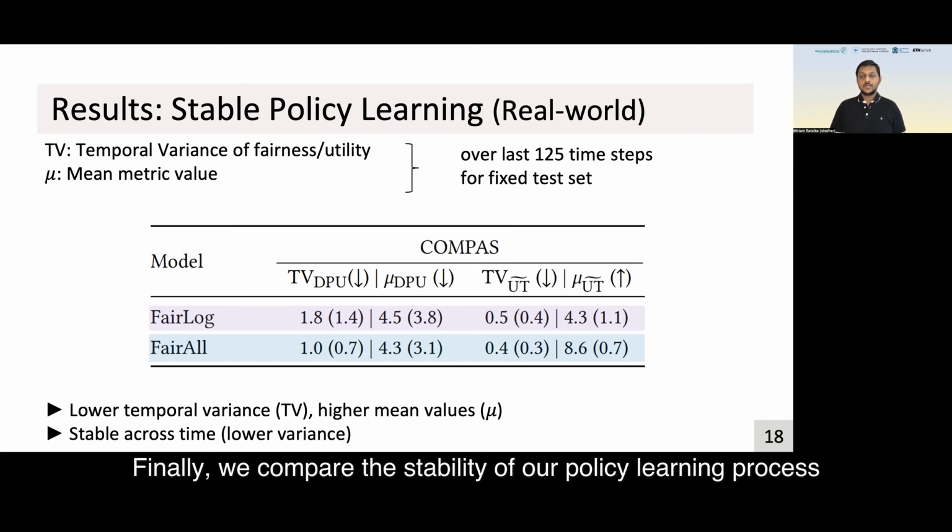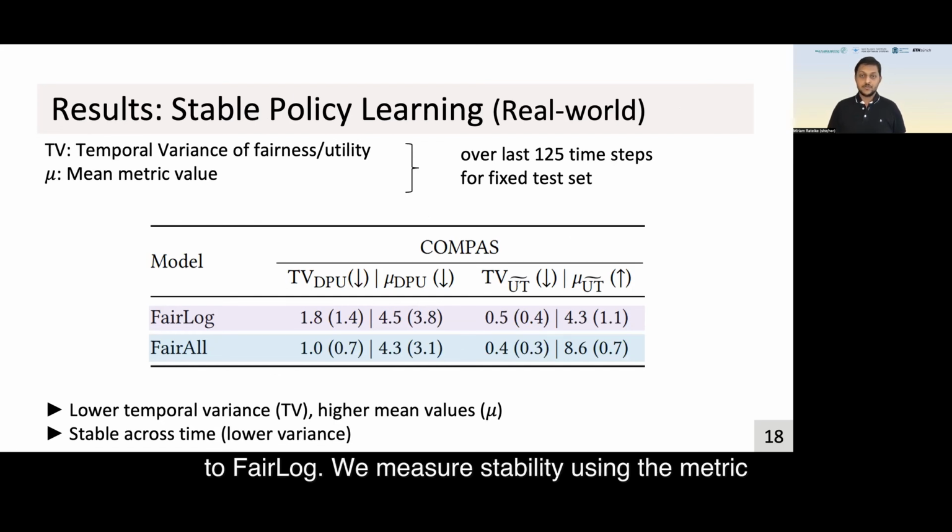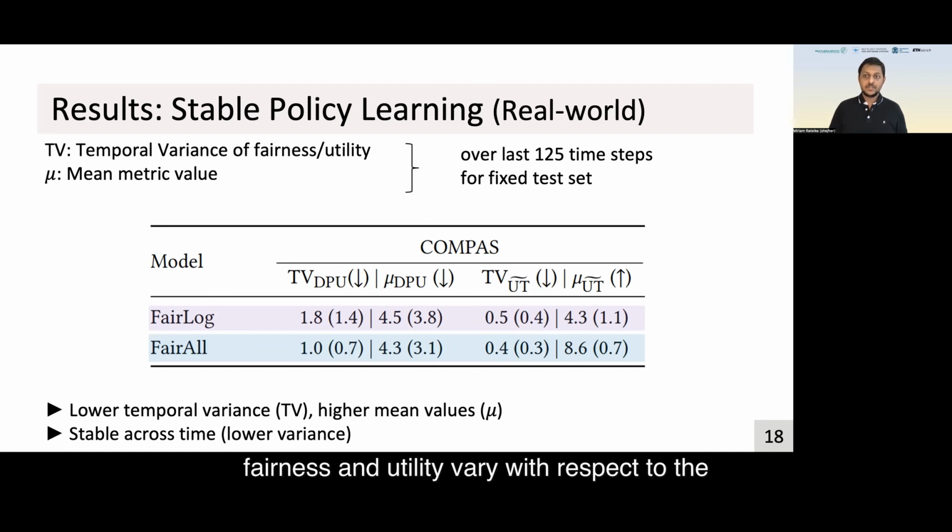Finally, we compare the stability of our policy learning process to FairLog. We measure stability using the metric temporal variance for fairness and utility. That is, we measure how much fairness and utility vary with respect to the mean metric value mu. We measured this over the last 125 time steps, so after we give all the methods some time to learn.